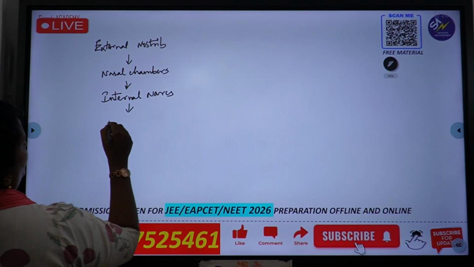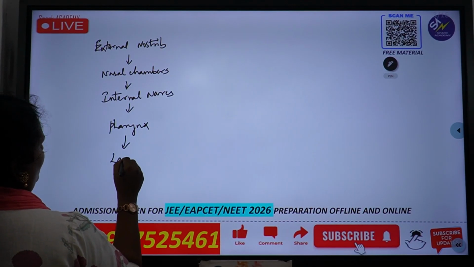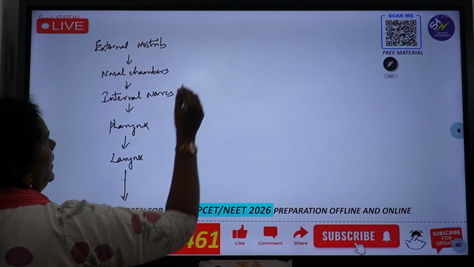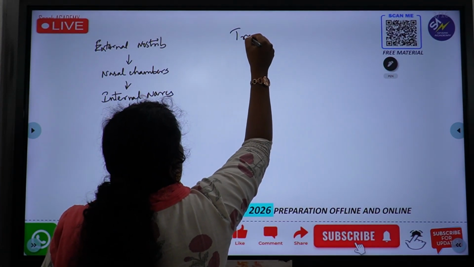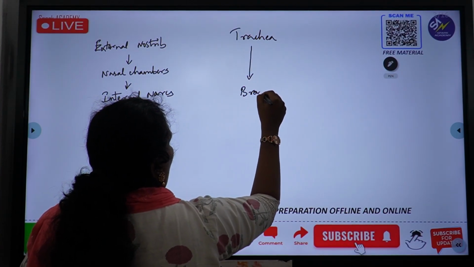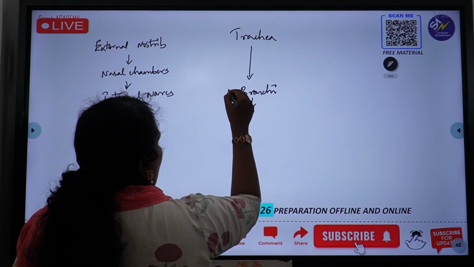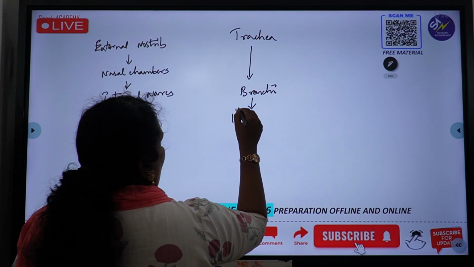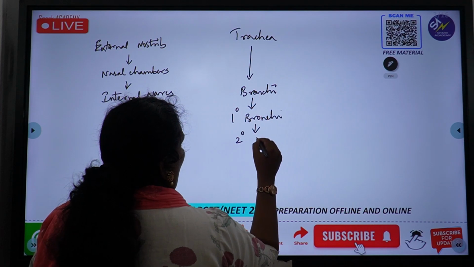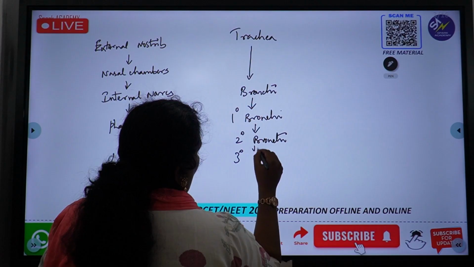Then we get into the pharynx. Pharynx leads into larynx, and larynx leads into trachea. Trachea divides into bronchi, then primary bronchi, secondary bronchi, tertiary bronchi.